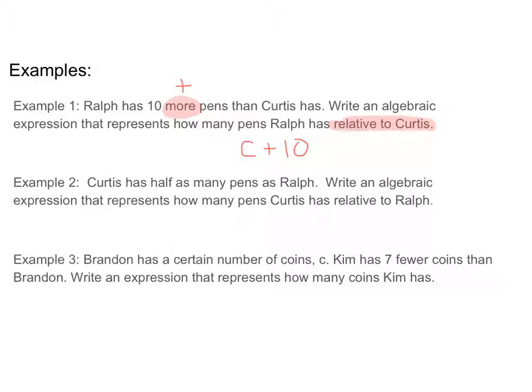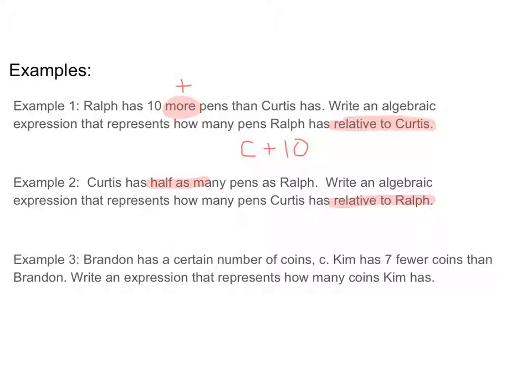All right, let's take a look at example 2. Switch things around a little bit. Curtis has half as many pens as Ralph. Write an algebraic expression that represents how many pens Curtis has relative to Ralph. Okay, same deal. Relative to Ralph means that's our variable, that's our starting point. We have half as many, so that could be multiplication or division.